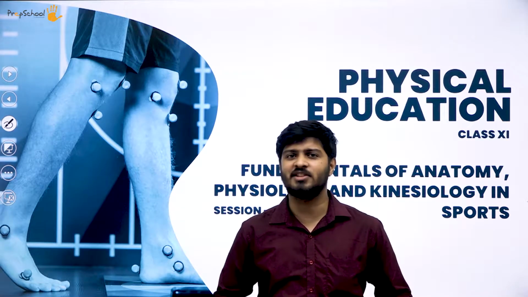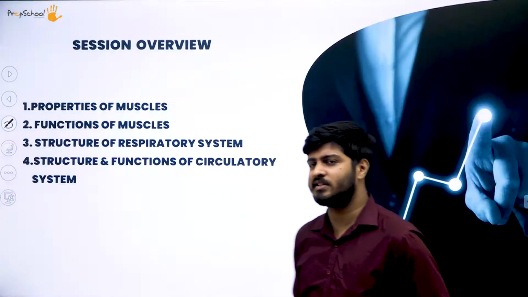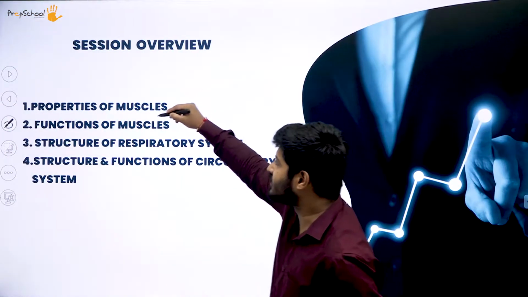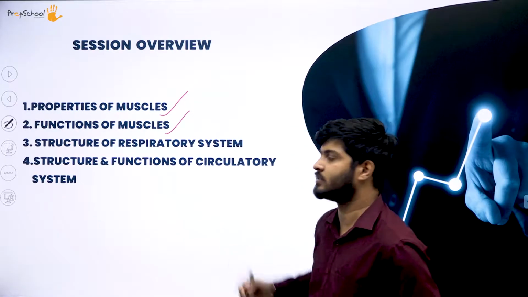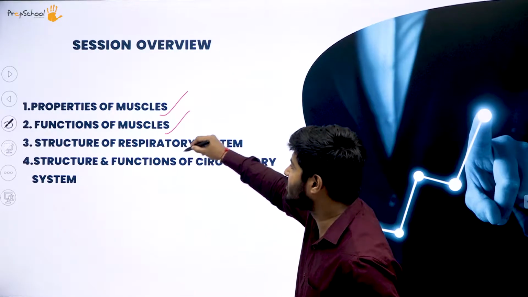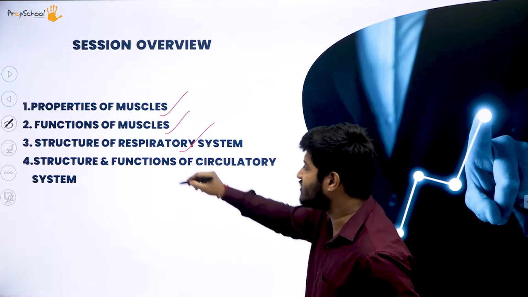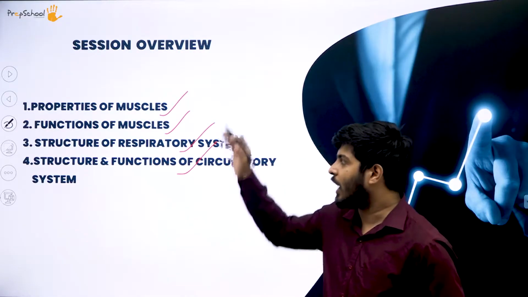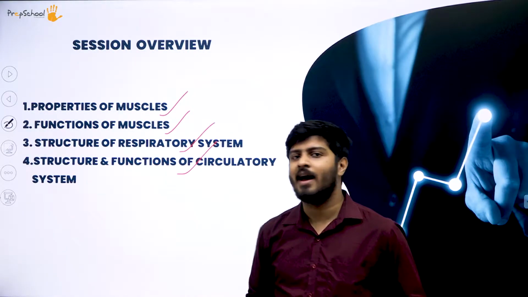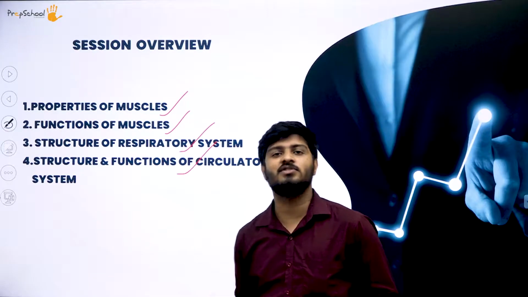Having said that, let's jump into today's session overview and try to understand what all things we'll be covering. So today we'll start off with understanding the properties of muscles. Then we'll study various functions of the muscles. After that we'll understand the structure of the respiratory system. And finally we will conclude today's session by understanding the structure and functions of the circulatory system. So I hope you understood what all things we'll be covering in today's session. Having said that, let's jump into our first topic, that is properties of muscles.